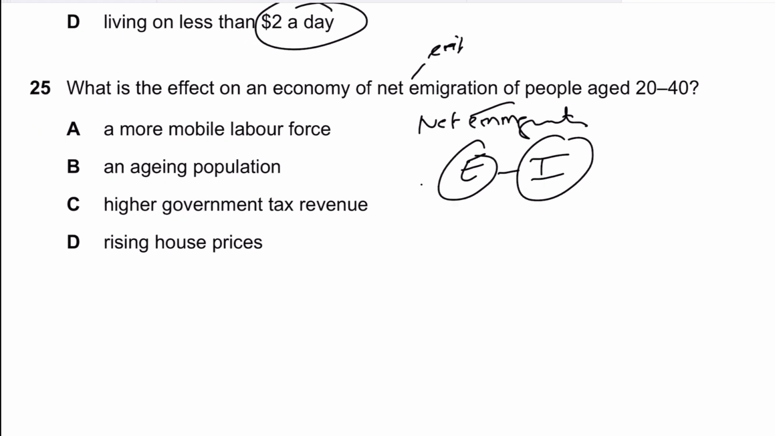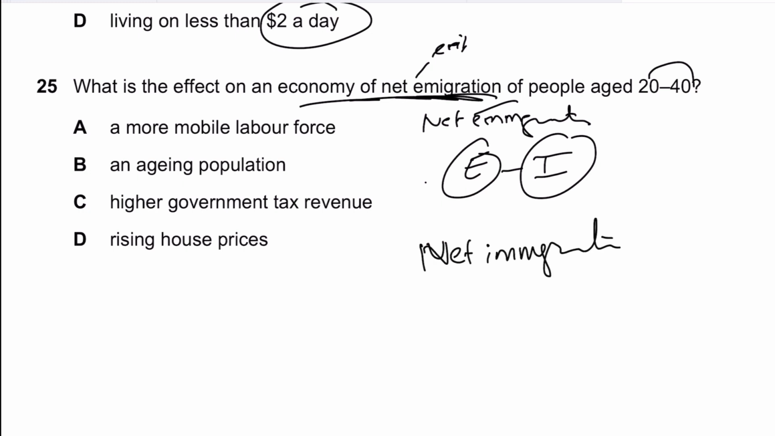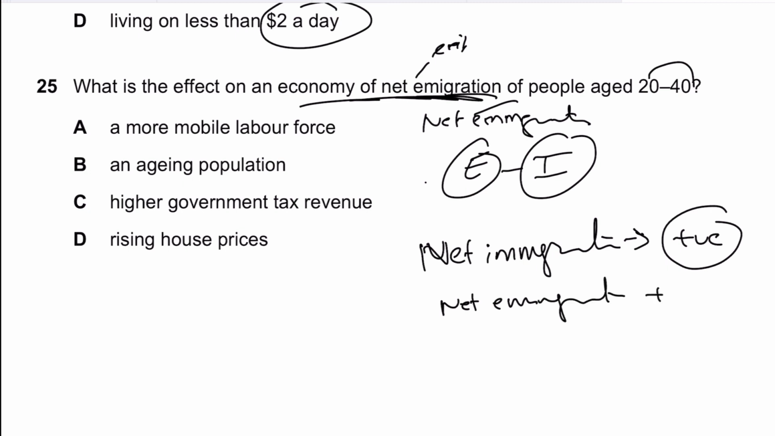So what is the effect on an economy of net emigration of people aged 20 to 40? Net emigration means that there are more people exiting the country than people coming in. If net emigration is positive, it means that more people are leaving the country than coming in. So 25 should definitely be B, because if people are exiting the country, especially people aged 20 to 40, it would reduce the population size.